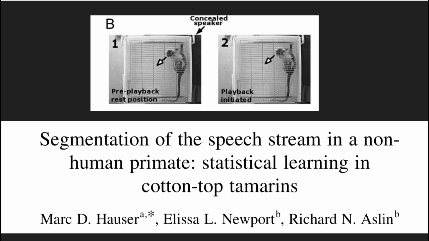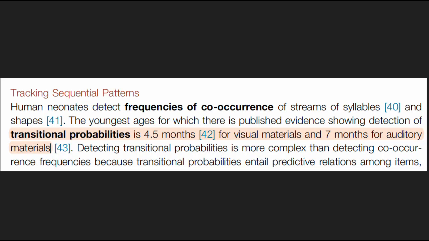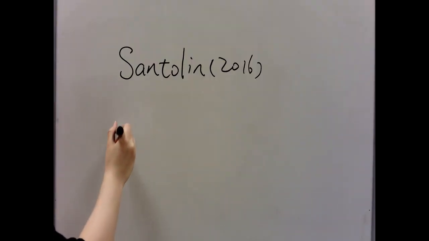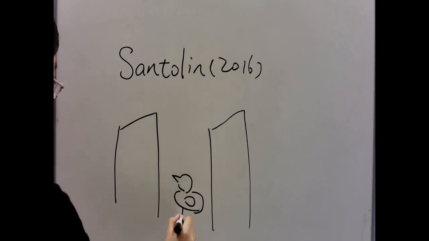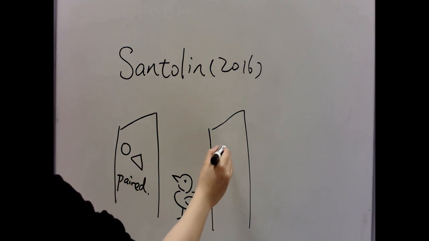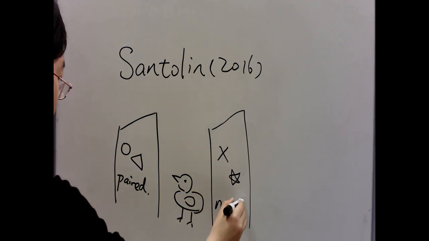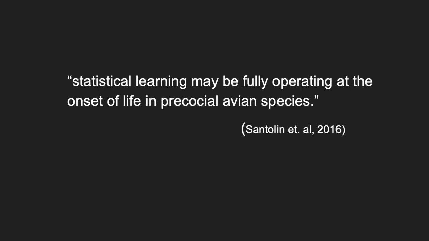Previous studies have also shown that newborns have certain statistical learning ability, but their sensitivity towards transitional probability does not emerge until 5 months old. Based on that, Santolin 2016 conducted an unsupervised test on newly hatched chicks with shape sequences. Santolin reported that the chicks show novelty preference for unfamiliar sequences. That's proof that statistical learning might be fully operating at the onset of life.